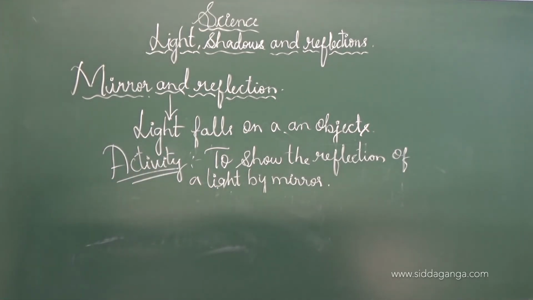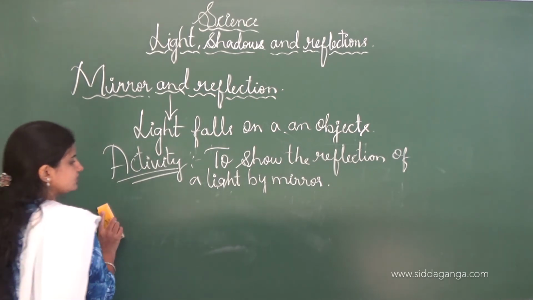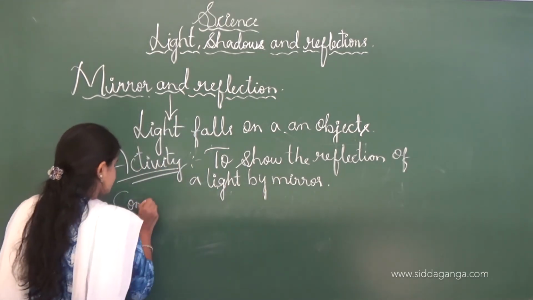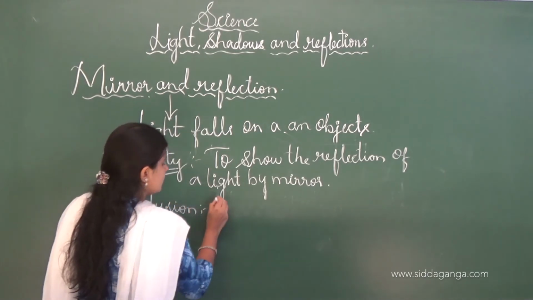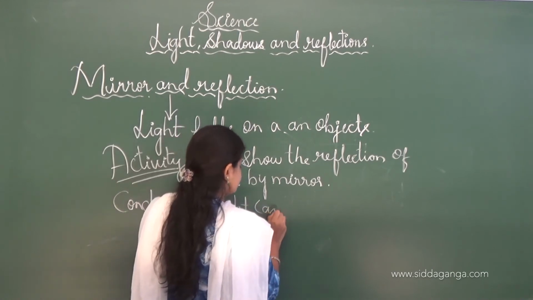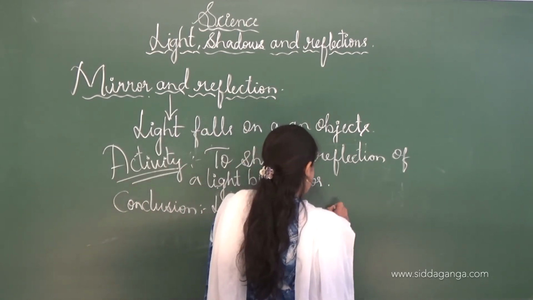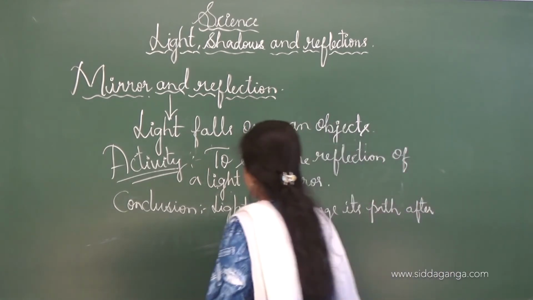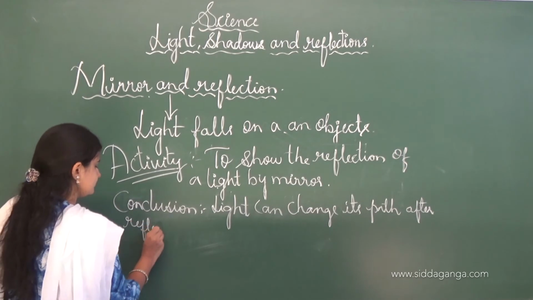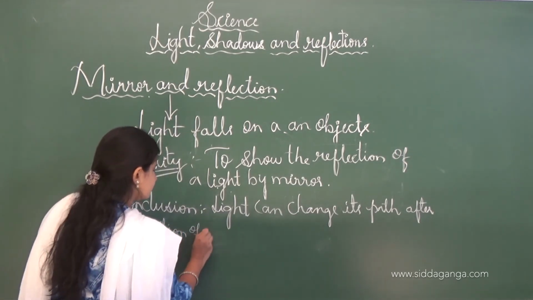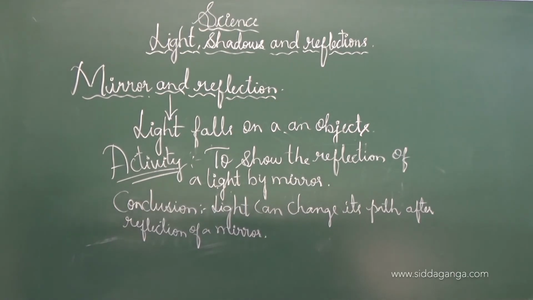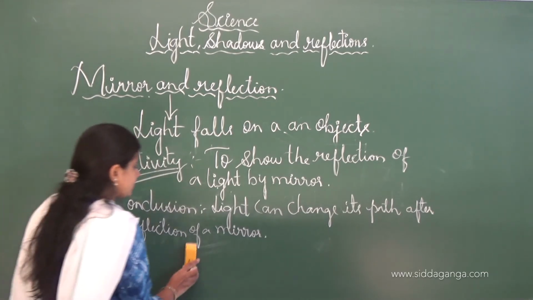From this activity we can conclude that light can change its path after reflection by a mirror.